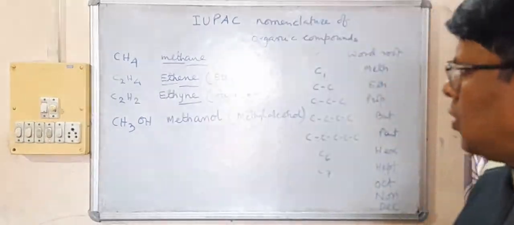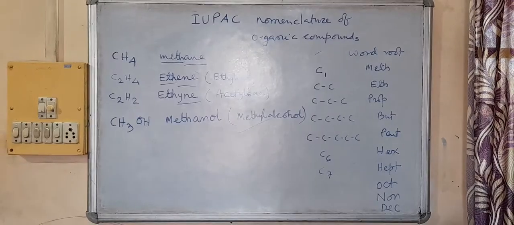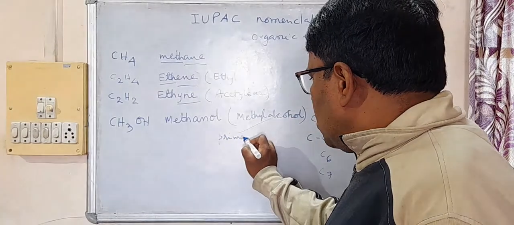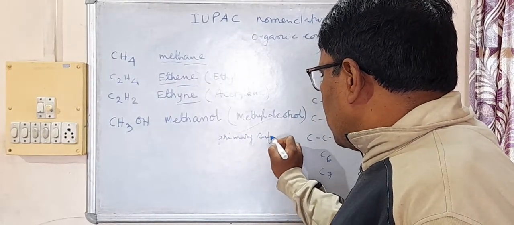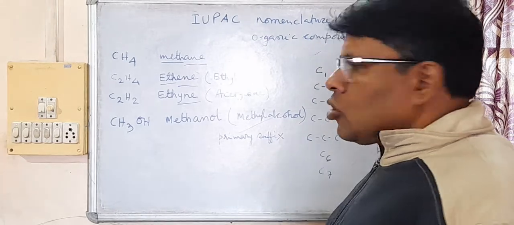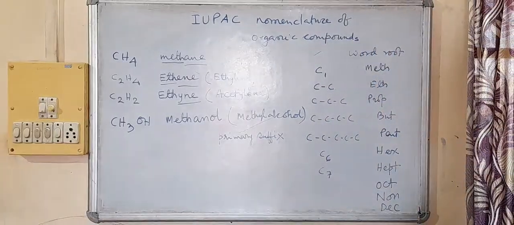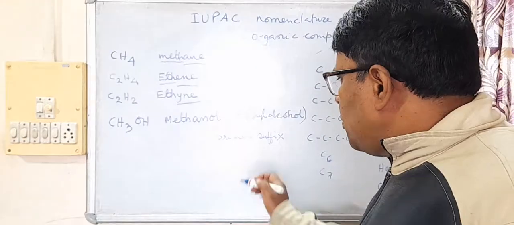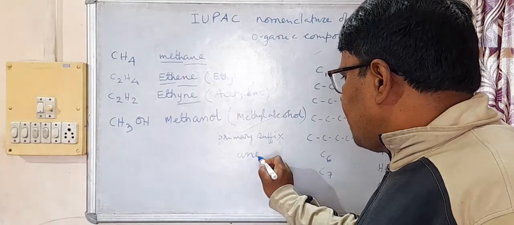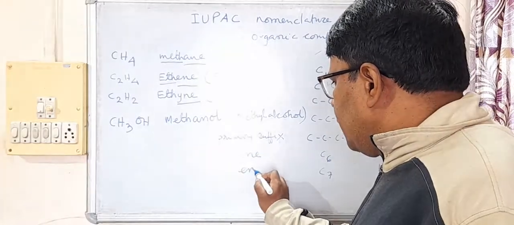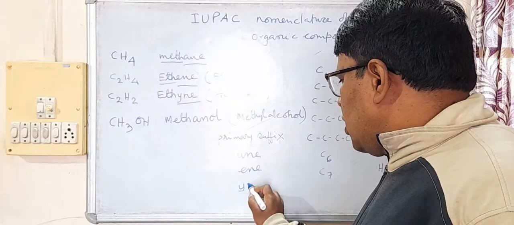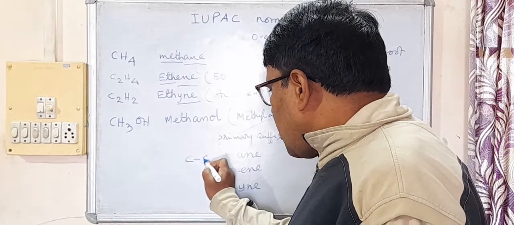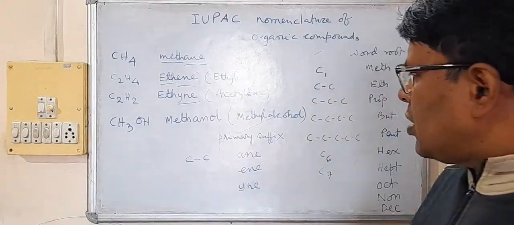These are called primary suffixes, and primary suffixes are only of three types: ane, ene, and yne. For a carbon-carbon single bond, the primary suffix is ane.